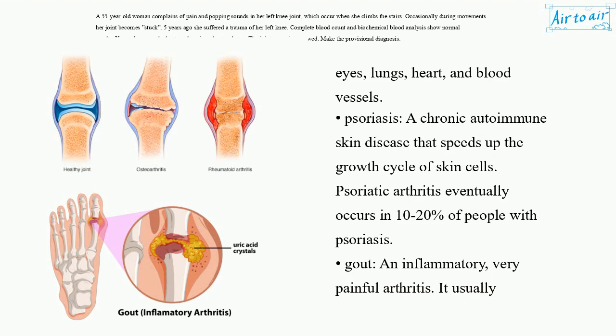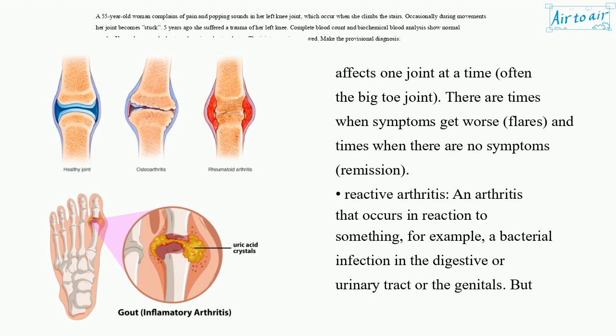Psoriasis, a chronic autoimmune skin disease that speeds up the growth cycle of skin cells. Psoriatic arthritis eventually occurs in 10 to 20% of people with psoriasis. Gout, an inflammatory, very painful arthritis. It usually affects one joint at a time, often the big toe joint. There are times when symptoms get worse, flares, and times when there are no symptoms, remission.